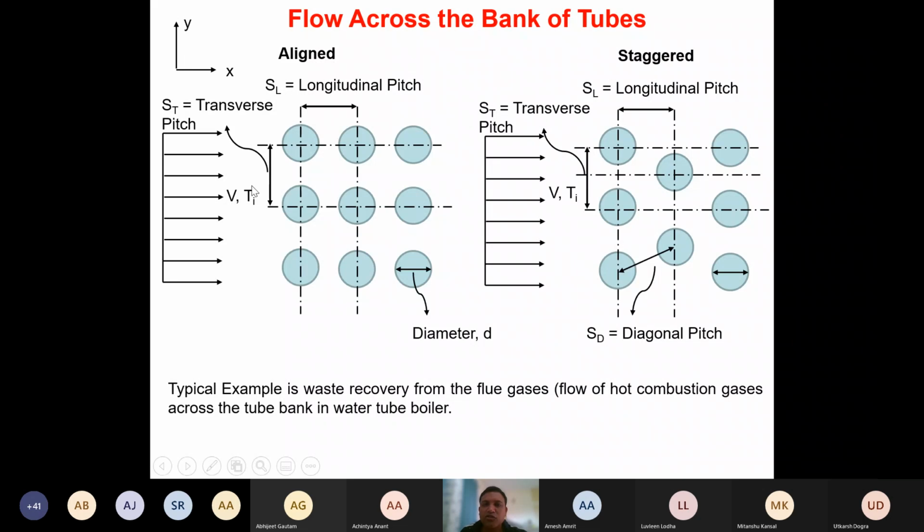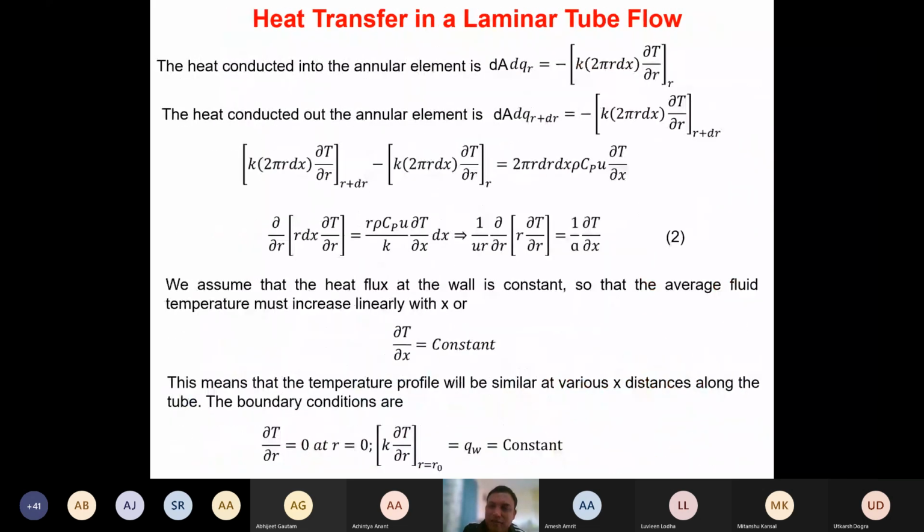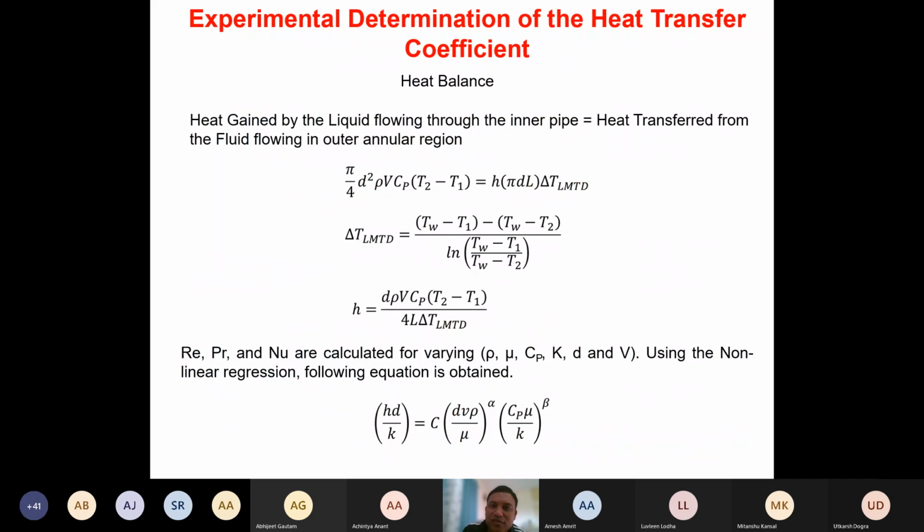As we move along the bank of this tube, this difference is going to reduce, isn't it? Yes or no? Yes, sir. Okay. All right. Now in both these cases, the driving force is going to decrease. And remember, when the driving force is going to decrease along the length, what type of temperature difference do we use?